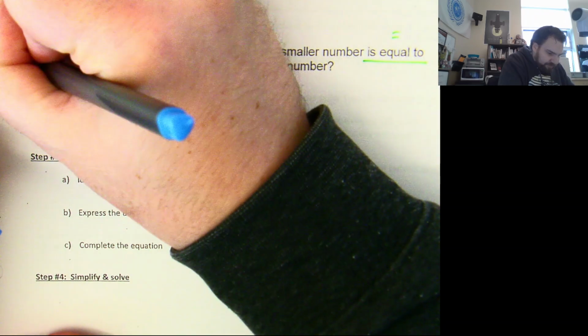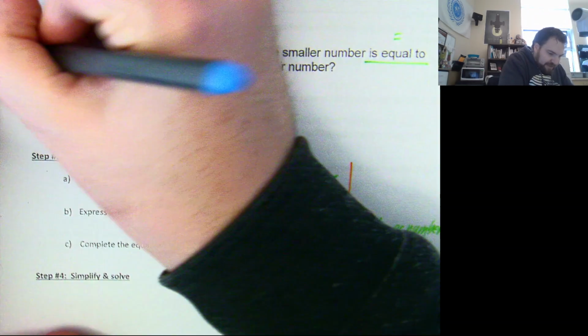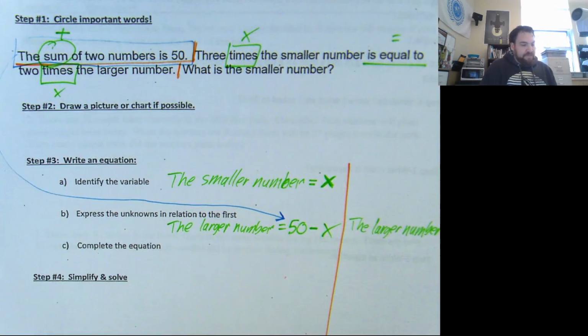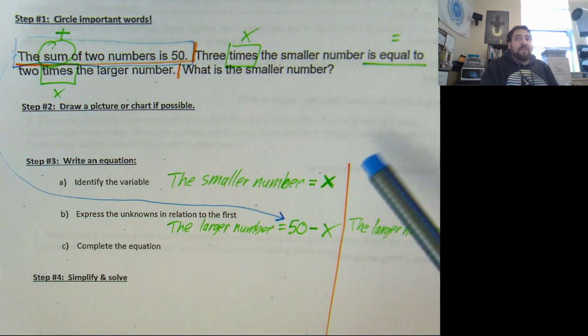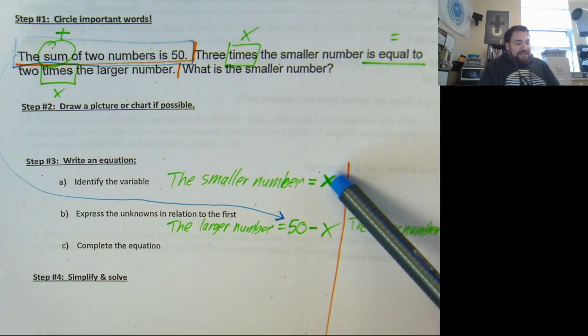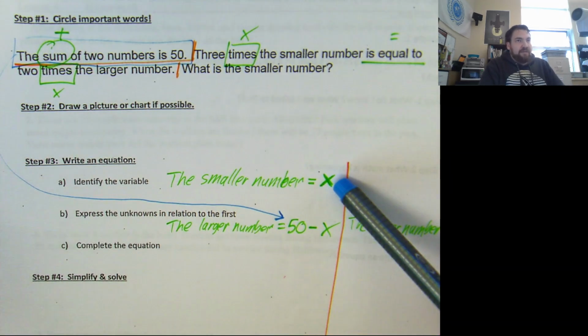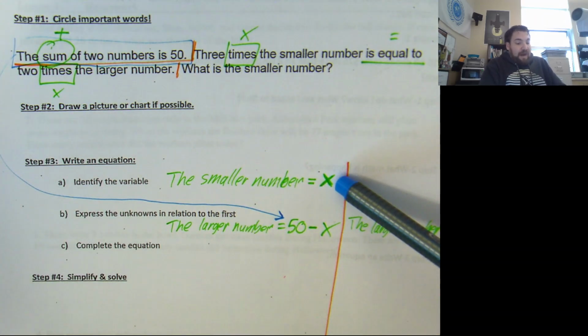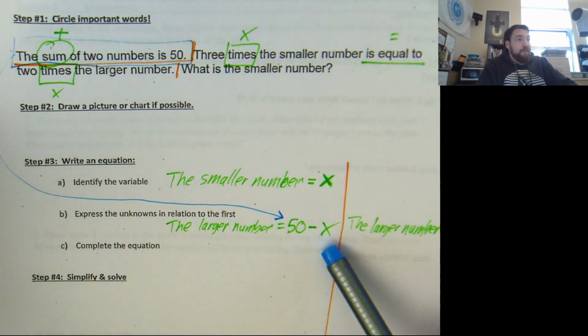This guy here gives us that guy right there. If two numbers add to 50 and one of them is known, the other one is 50 minus the known one. Going back to my example, Emerson's right. If x is 10, the other number has to be 40. Why? Well, because 50 minus 10 is 40.